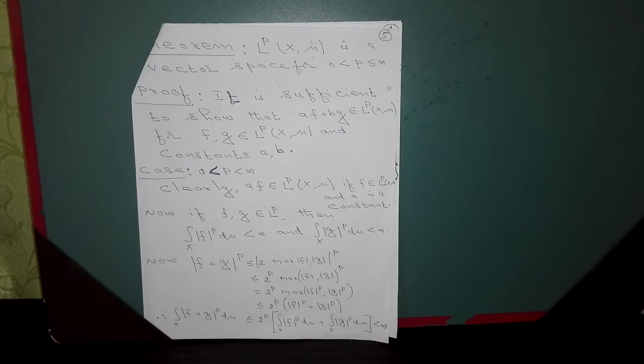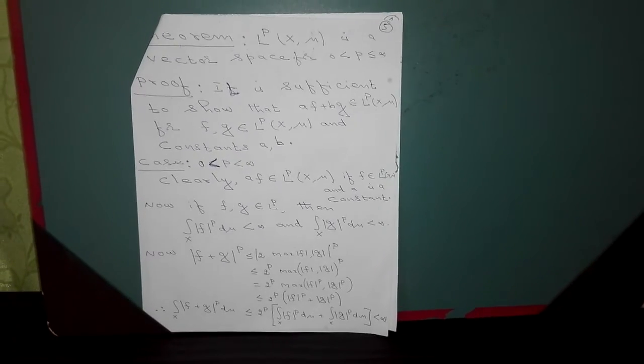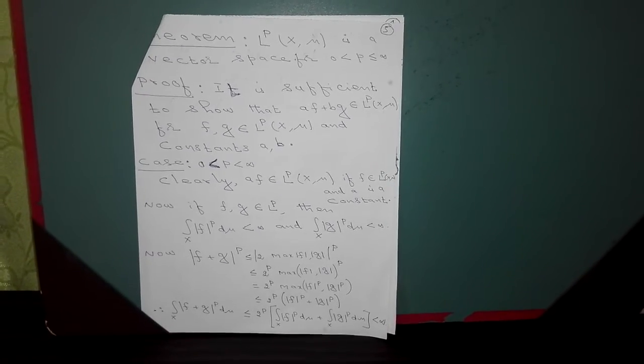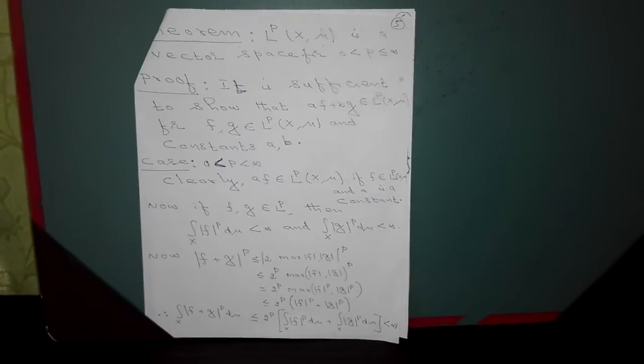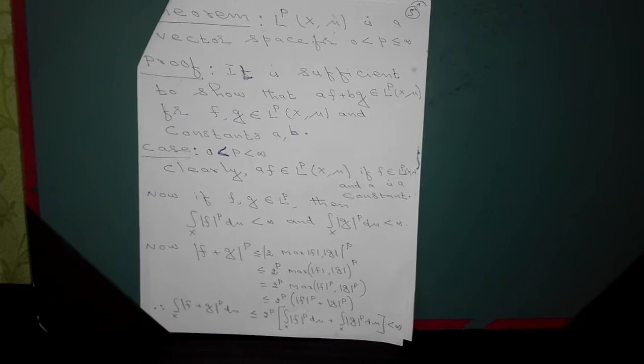Okay, that is our first theorem. In fact, this space is a vector space for 0 < p ≤ ∞. If you look at the set of all functions on the space X, it is obviously a vector space. You might have studied it in the linear algebra course or in the first year when you studied algebra.